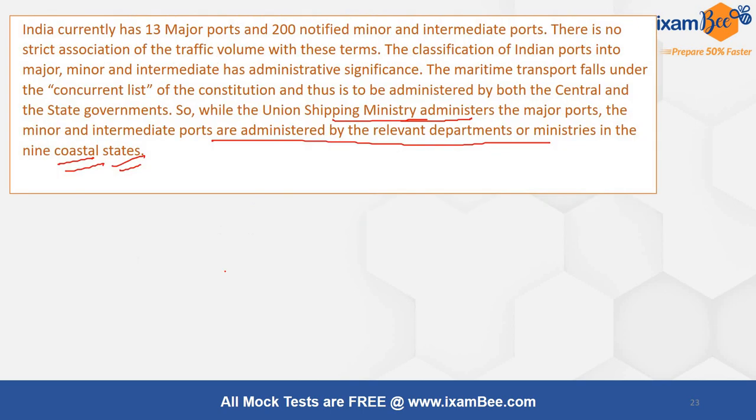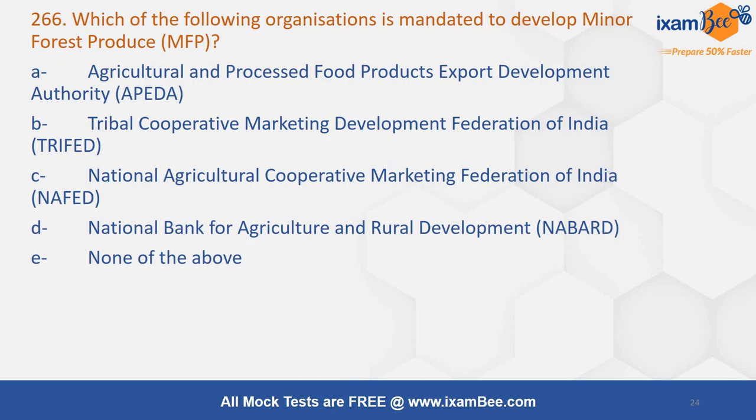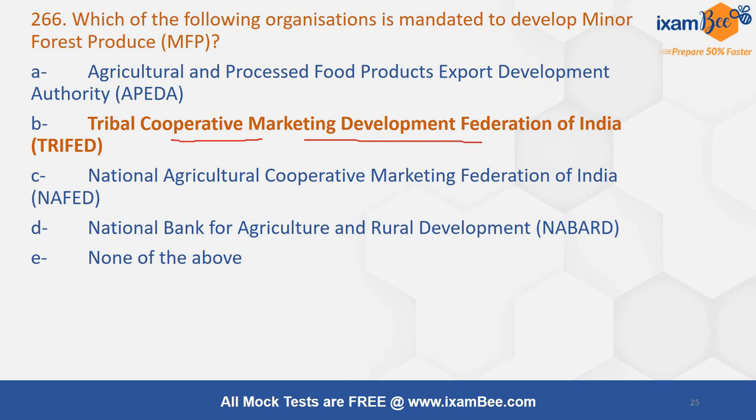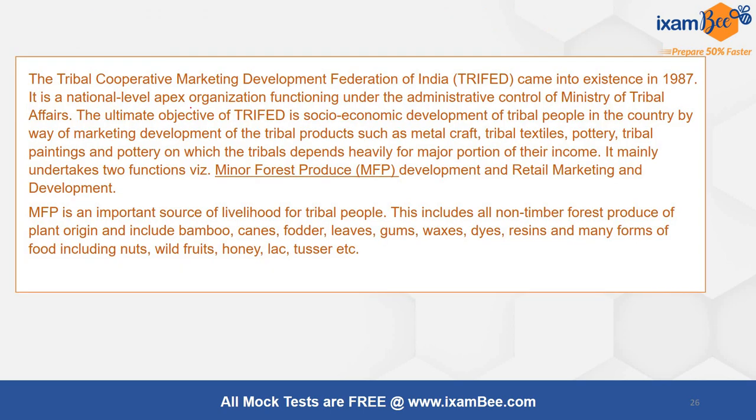That is also correct. Which of the following organizations is mandated to develop minor forest produce? APEDA, TriFed, NAFED, NABARD. I think again here, if you understand the full form of these and what they do, this becomes an easier question. It is about forest products. So Tribal Cooperative Marketing Development Federation of India, TriFed, is the right agency here.